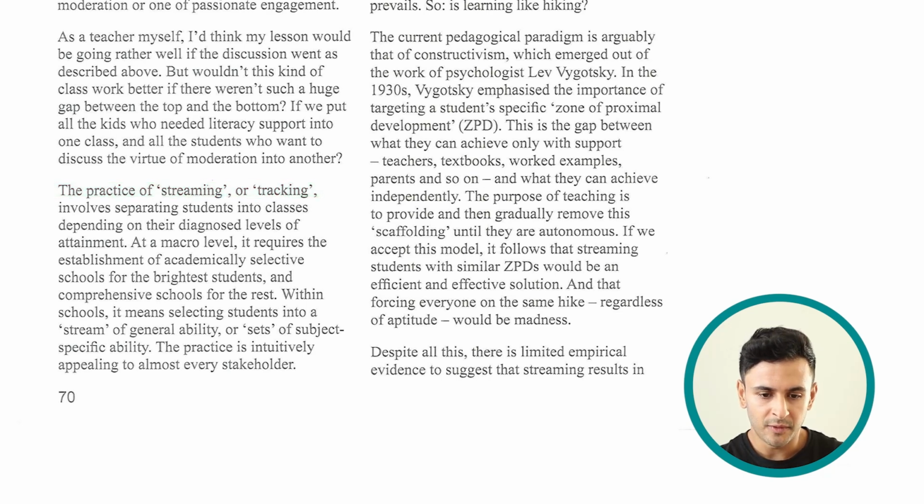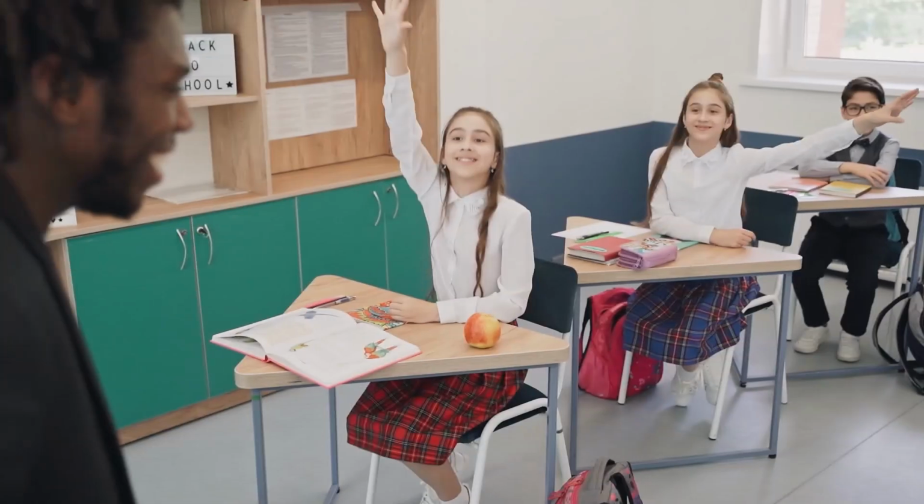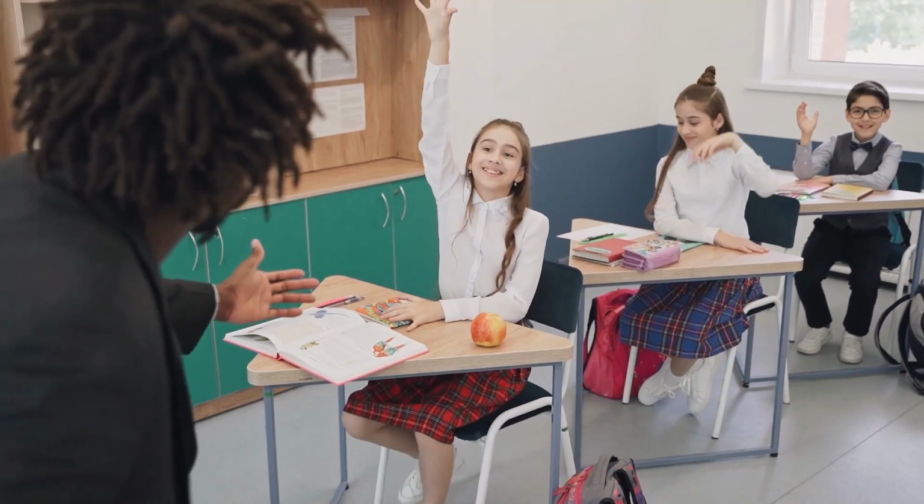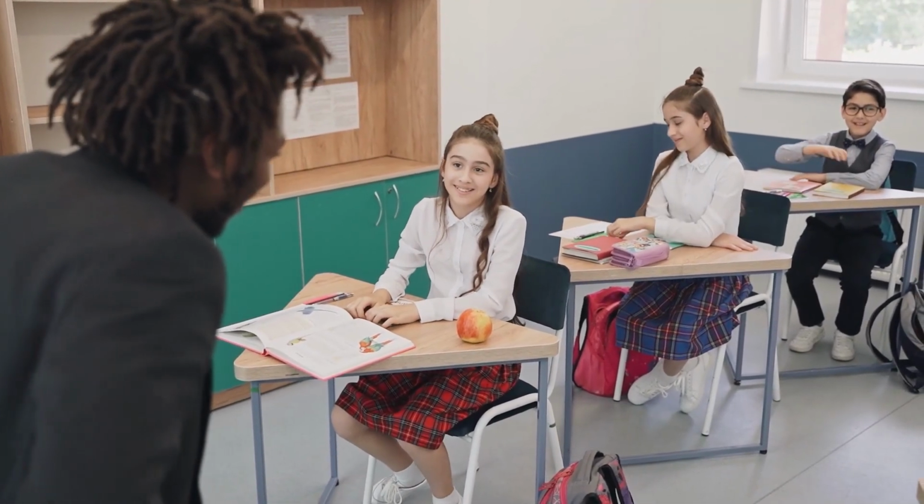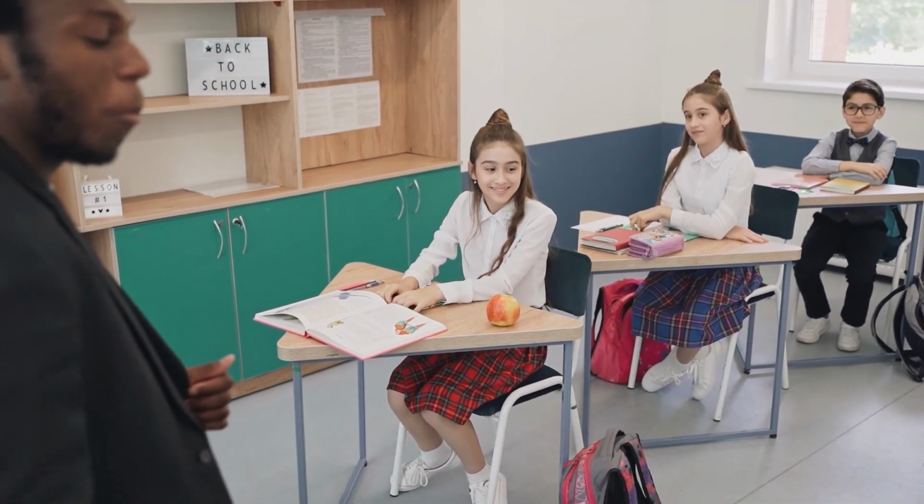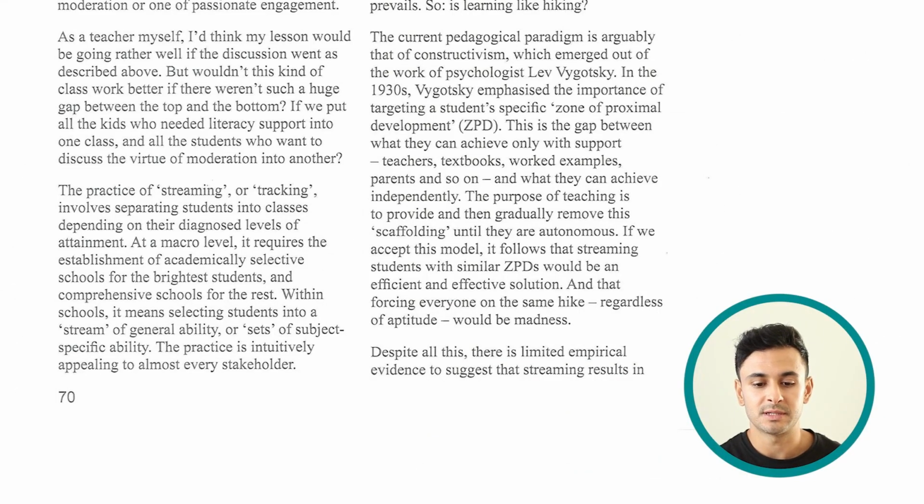Or tracking involves separating students into classes depending on their diagnosed levels of attainment. So it's basically separating students depending on their academic levels. At a macro level, it requires the establishment of academically selective schools for the brightest students and comprehensive schools for the rest. So at a big scale, you have schools that are only for bright students. Those are high achieving students, students that can get high grades. And then on the other hand, you have other schools that are for average students, those who are not very bright, according to the text.